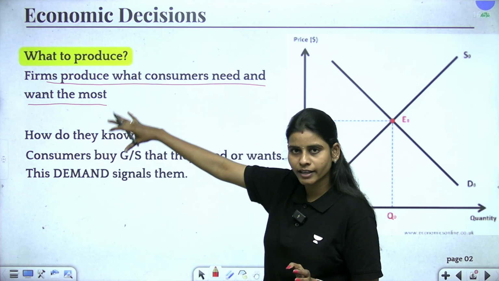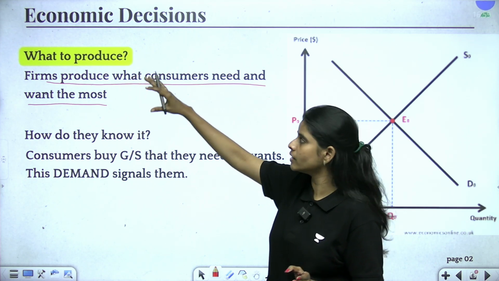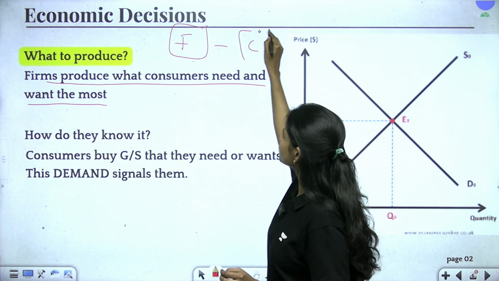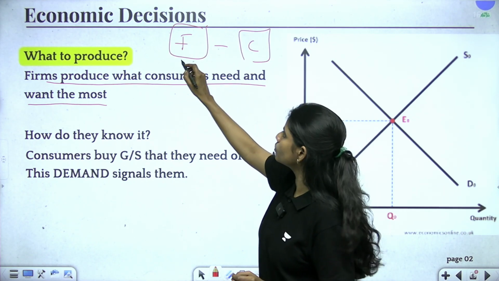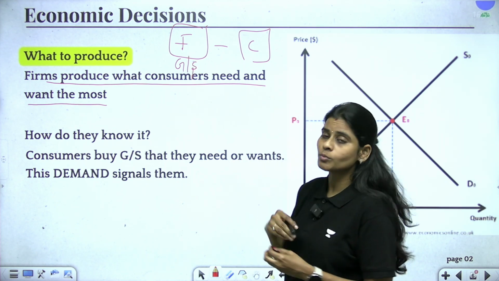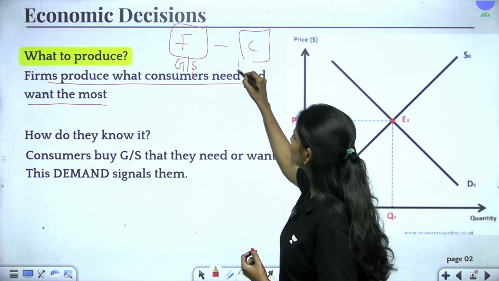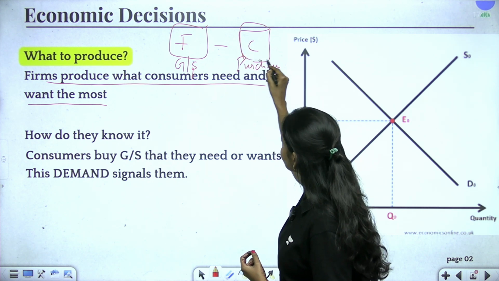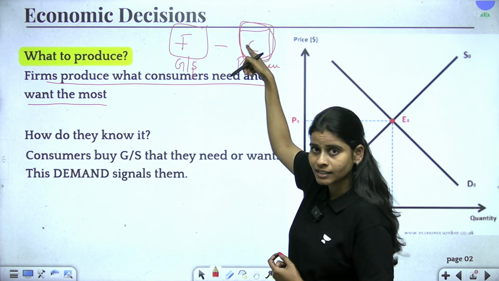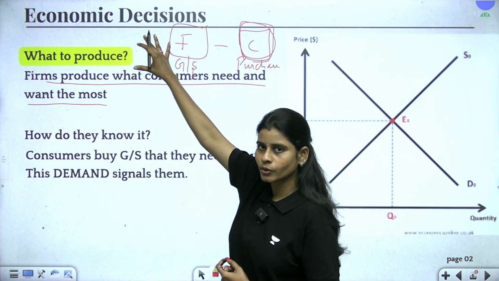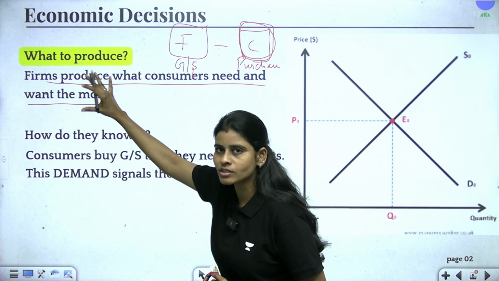So, who are the economic agents here who are going to make the decisions? Only the firms and the consumers. What are these firms going to do? They are going to produce goods and services. And what are these consumers going to do? They are going to purchase those goods and services. So, what type of goods and services are being demanded by the consumers will be produced by the firms. So, this is how what to produce is decided.